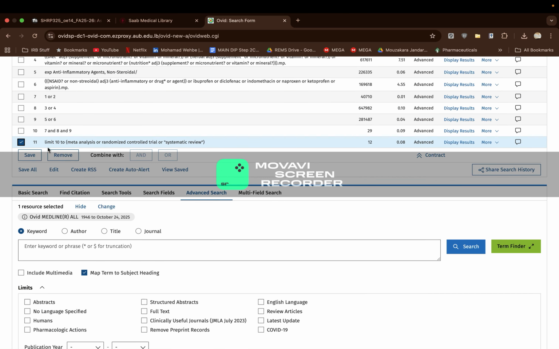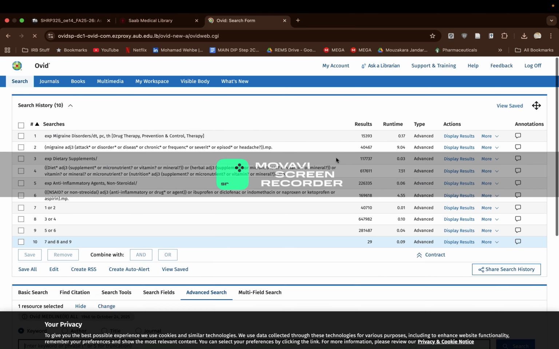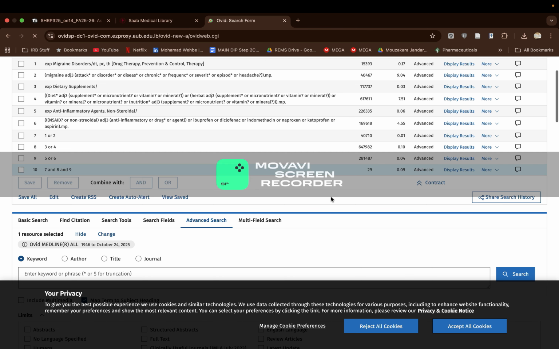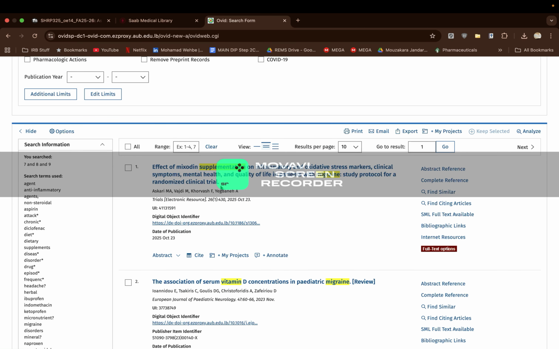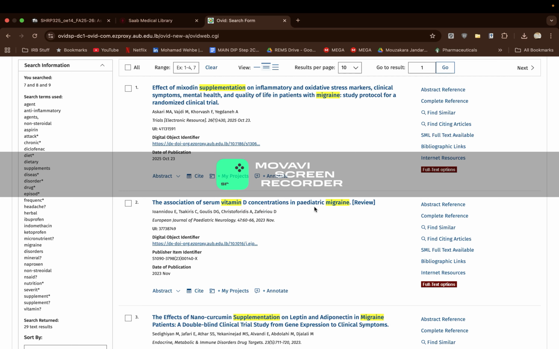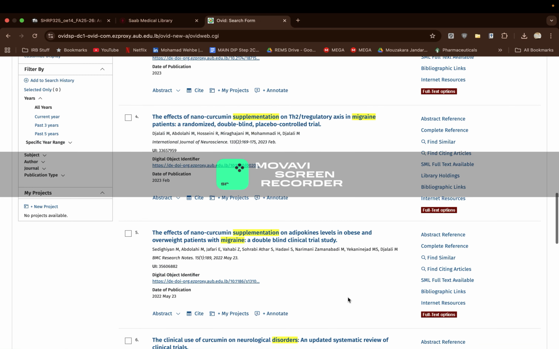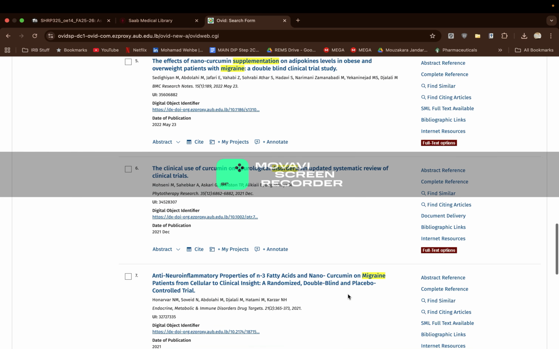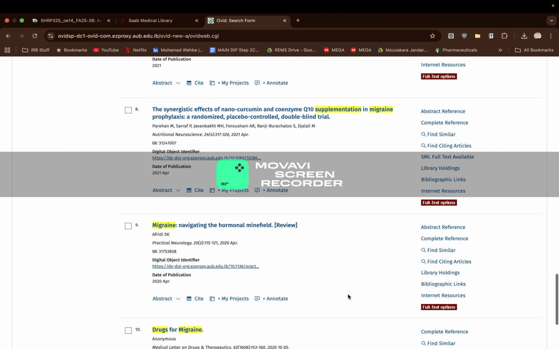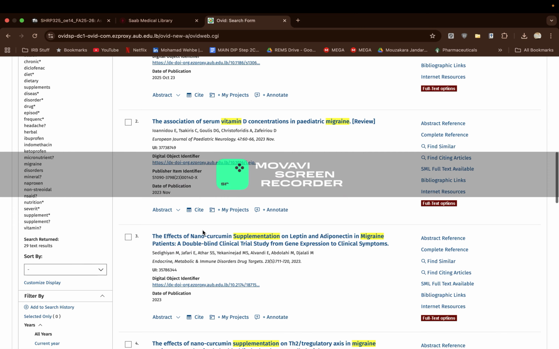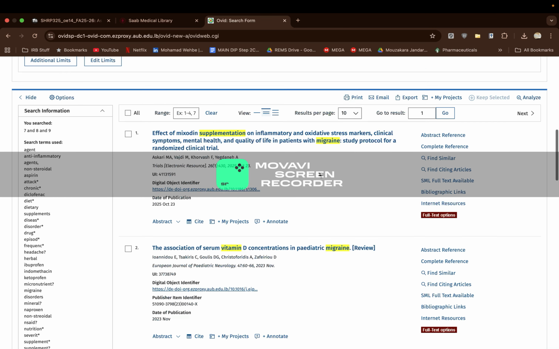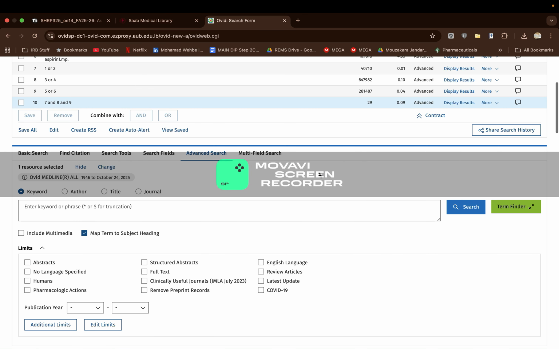But if we ever feel like the search is too narrow, we can go back to before our limit. We can see here the effect of mixodin supplementation in migraine patients, vitamin D in migraine patients. So there are some studies on it, but it doesn't seem that big or effective compared to NSAIDs generally, but we'll have to dive into these papers and have a closer look.